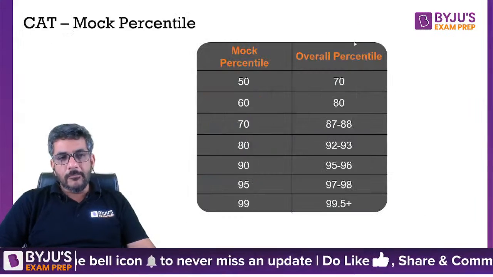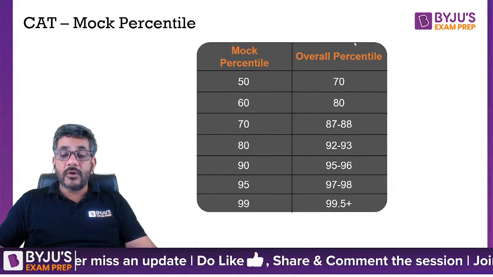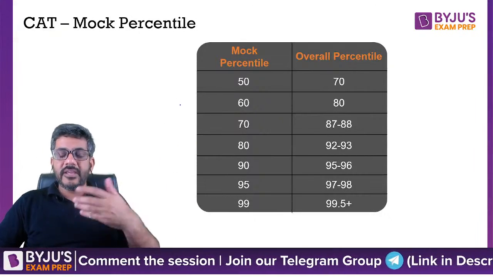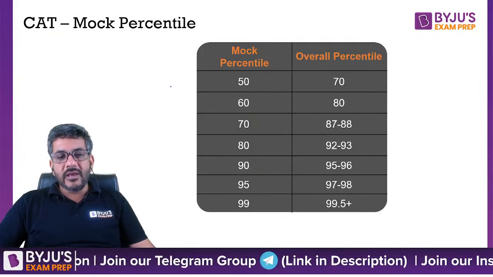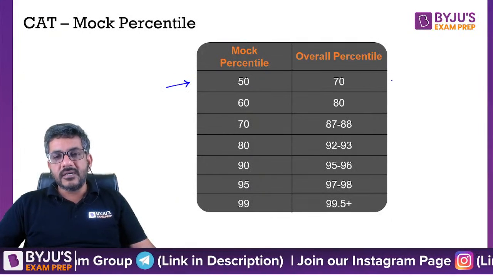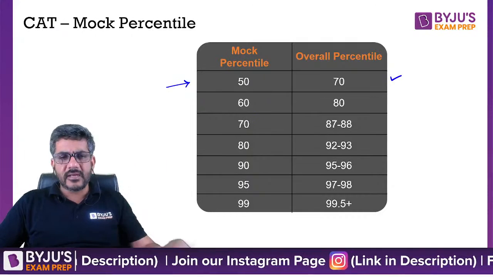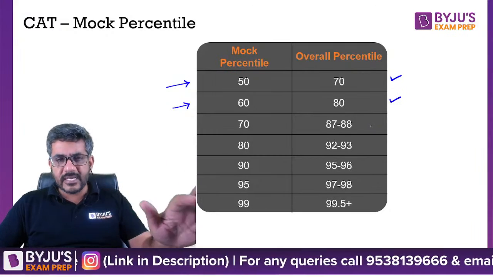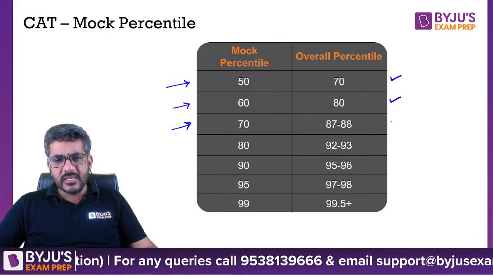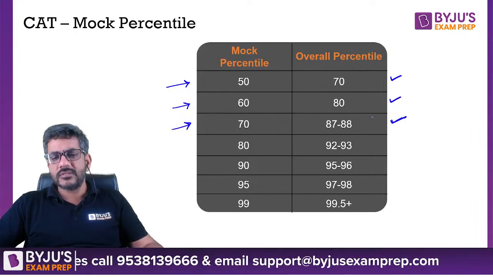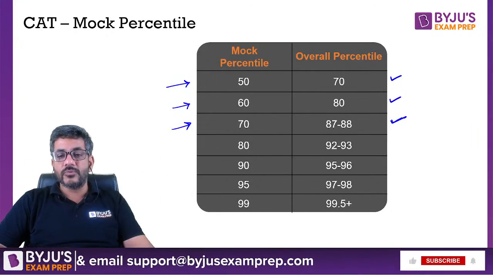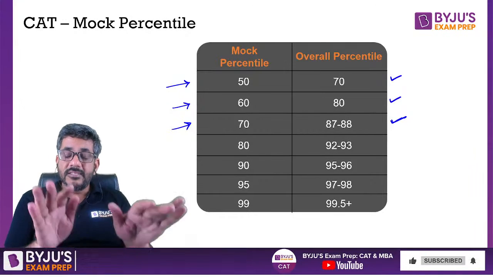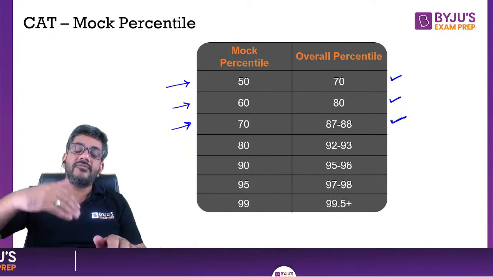Okay. Now, if I move ahead from here, currently whatever you are getting in your CAT mock, how does that relate to the actual exam? This is what we have researched over the past few years. If you have a 50 percentile in mock, you get an overall 70 percentile in CAT, you can target that. Similarly, a 60 in mock is currently equivalent to 80 percentile in CAT. A 17 mock is currently equivalent to 87, 88 percentile, and that way we have written all the others as well. So do not assume that whatever you are getting in your mock right now is exactly the percentile that you are going to get after the actual exam.